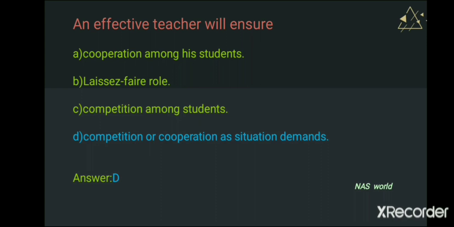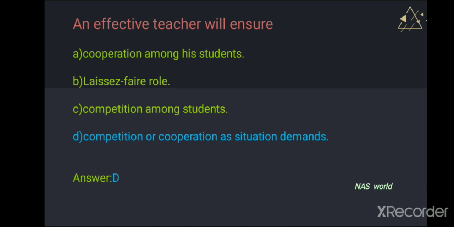Okay, as we know, with competition and cooperation, if the teacher focuses only on cooperation, it cannot be a success, or if the teacher focuses only on competition, it cannot be a success, as per the demands and the situations. Because in some cases competition is best, because only in a competitive spirit will the students get an urge to attain something. So the teacher must ensure both competition and cooperation as per the situation demands, because it cannot be focused only on cooperation or competition. As per the situation demands, the teacher has to change.